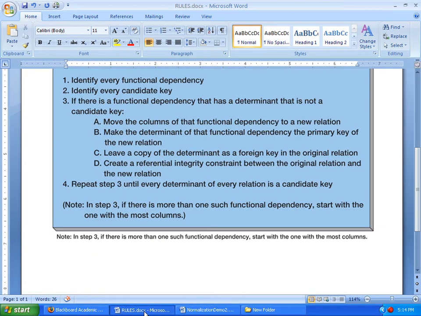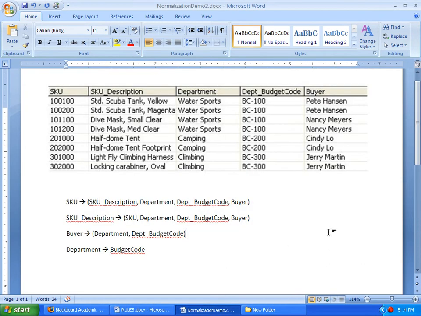So let's look at the rules here. Identify every functional dependency. These have already been identified here, but let's just look at them really quickly. We have the SKU, which is determining really all other columns in the relation. Same thing with the SKU description. If you read them closely, they are actually unique top to bottom, and therefore determining all other columns in the relation. So those are going to be candidate keys, because by definition, a candidate key is a column that will determine all other columns in the relation, a candidate for the primary key.